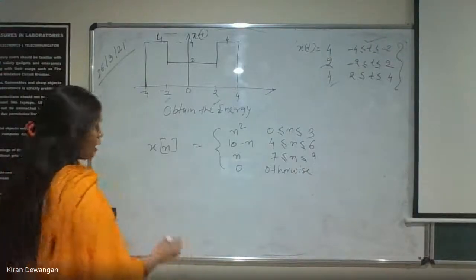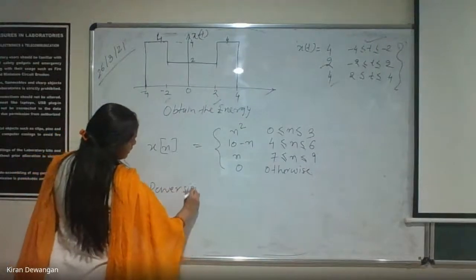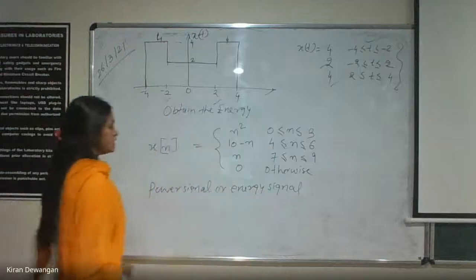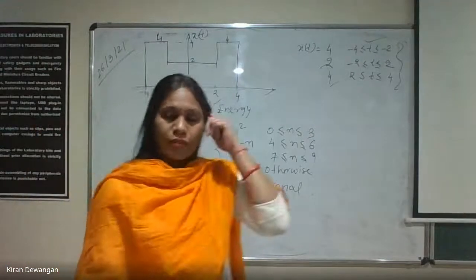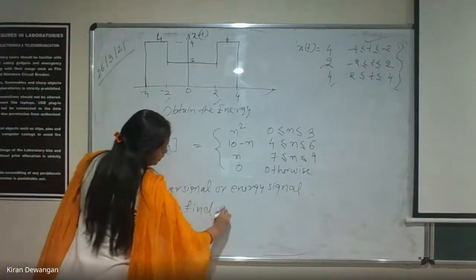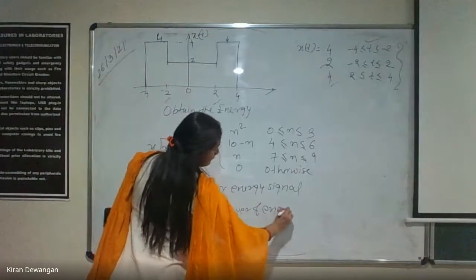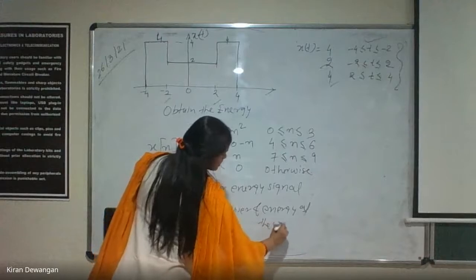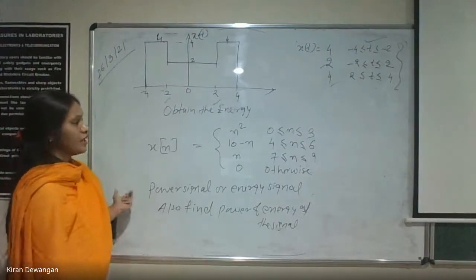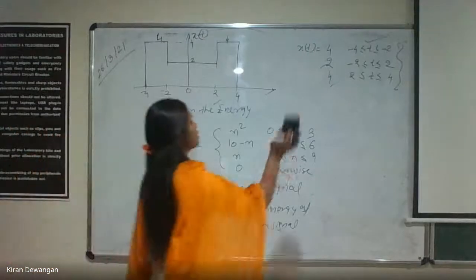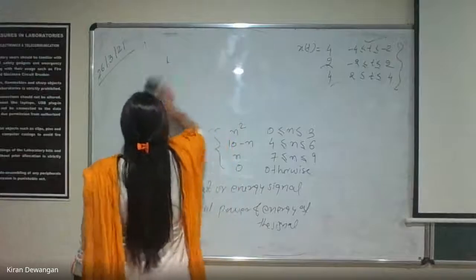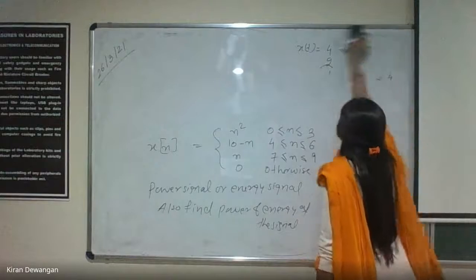Find whether the signal is a power signal or energy signal, and also find the power and energy of the signal. ठीक है। तो we have to first of all find whether the signal is a power signal or energy signal by just applying the formula of power signal or energy signal. हम उसका फॉर्मूला में लगाएंगे and then we'll calculate the power and energy, और accordingly if we get any finite value then we'll take the decision that the signal is power or energy signal.